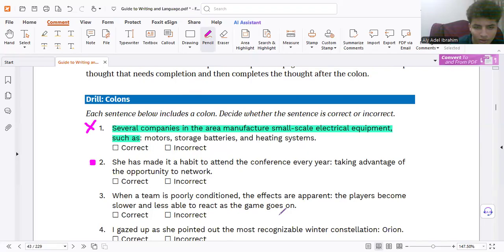Correct. Wrong. Wrong. Before calling, it's a complete sentence. No problem. But after, from this part to this part, is it explanation to something mentioned before? No. No. So the rule must be explanation. So something mentioned in the sentence before calling only, not generally. So wrong.